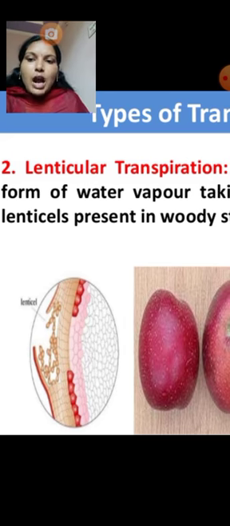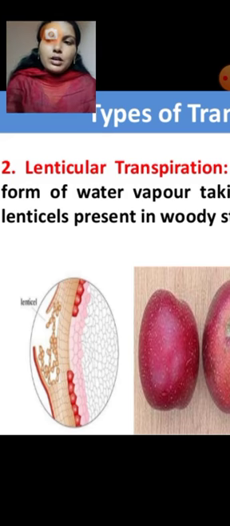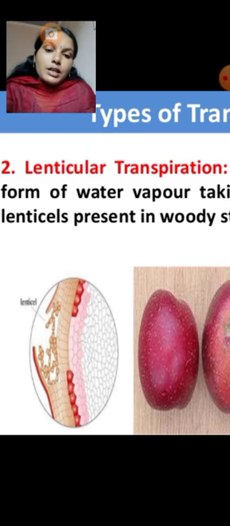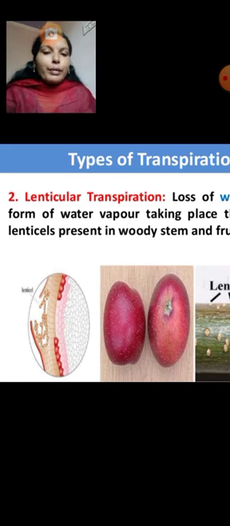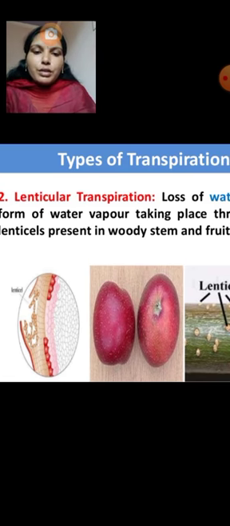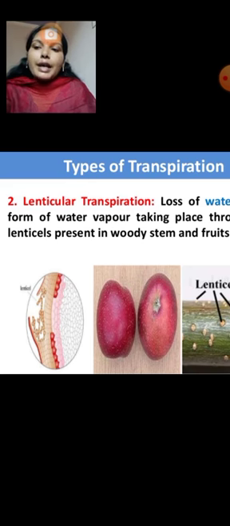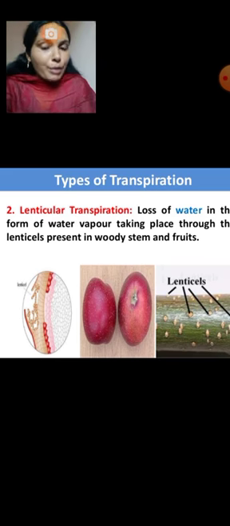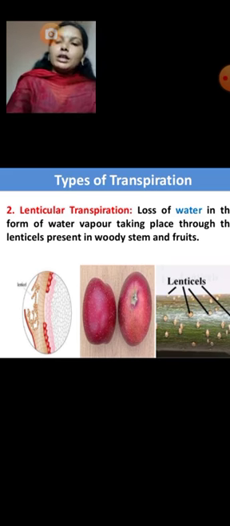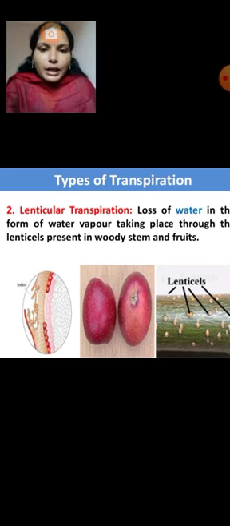Lenticels are not present in all the plants. Only in some of the plants can we observe lenticels. And a minimal amount of water is lost to the lenticels. So this is the second type of transpiration.